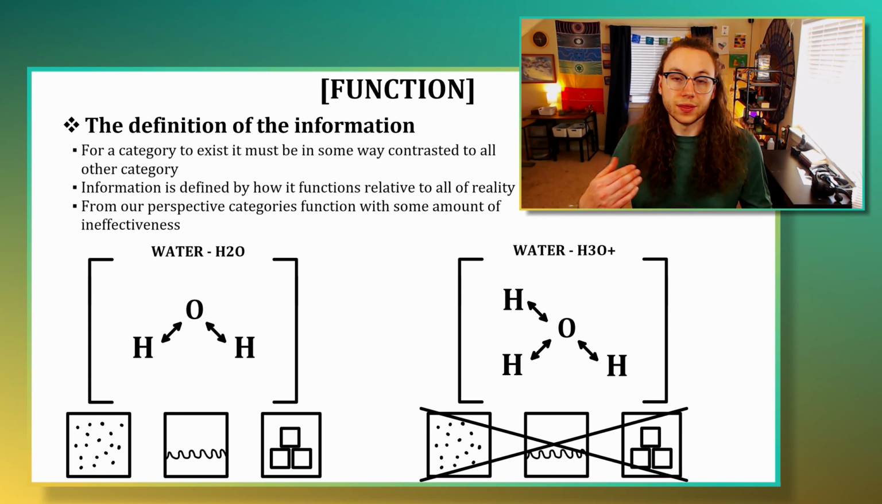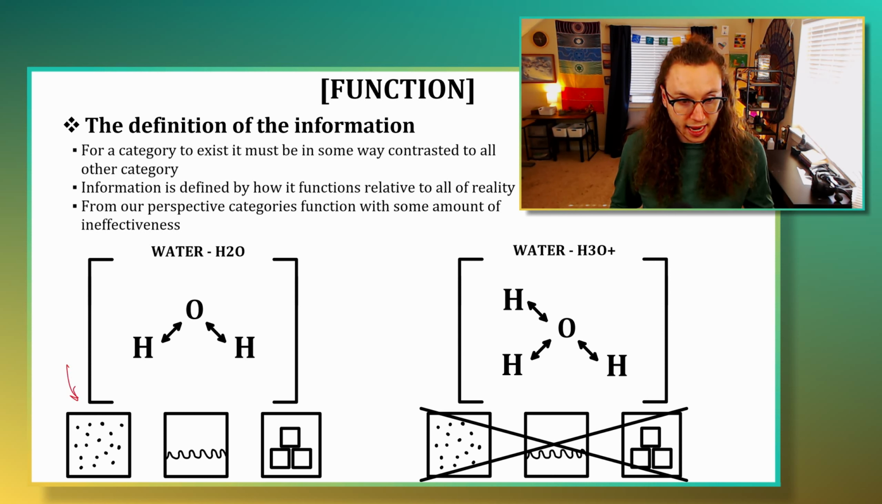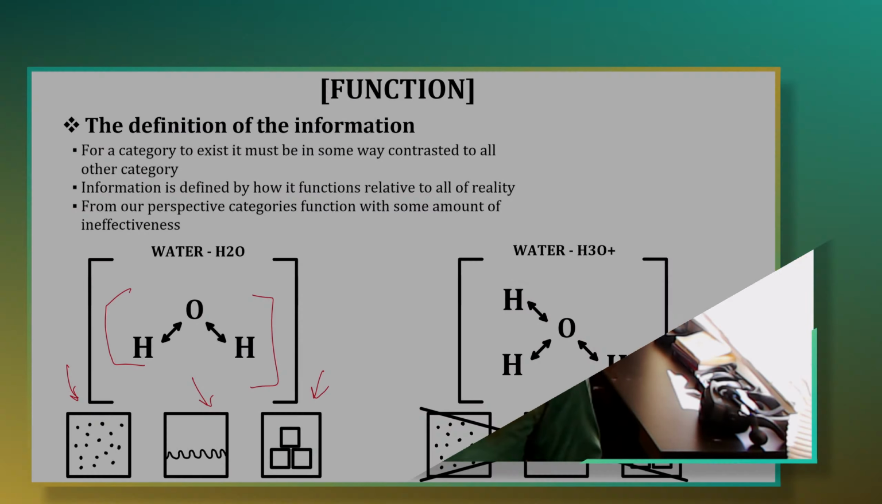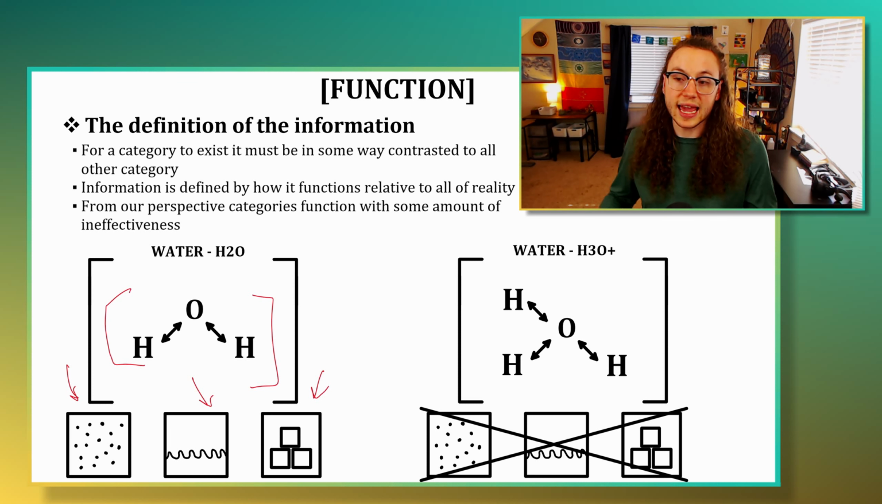So if we talk about water, there are different instances of what water is that still fall into the category of water. In the example here, we can say that this form of water can often be found in the three physical states of matter that we traditionally think of. It is often found in a gaseous state, it is often found in a liquid state, and it is often found in a solid state. This particular type of water is very effective at doing the things that we expect it to do. But if we take an ionized water molecule like H3O+, it is very ineffective at being a gas, very ineffective at being a liquid, and very ineffective at being a solid.